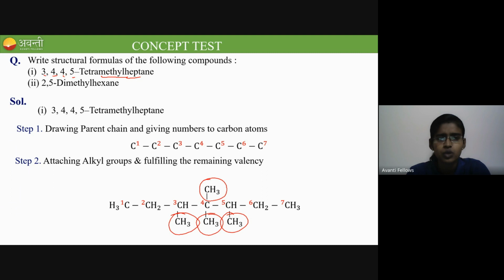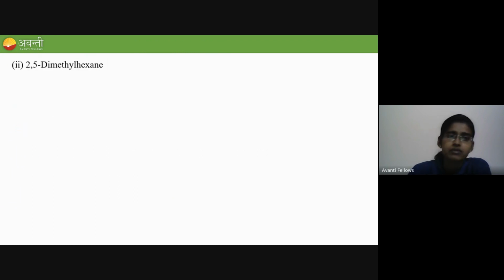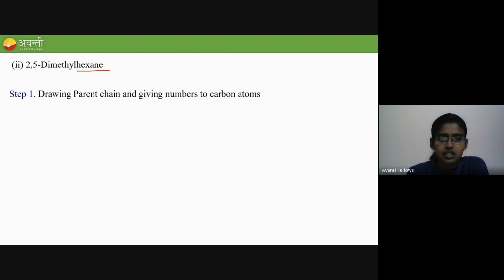Now let's move on to the second question. 2,5-dimethylhexane. Now in 2,5-dimethylhexane, how many carbon atoms will be there in the parent chain? It is hex, right? How many atoms will be there in the parent chain? Very good, Aisha. It is 6. So draw the chain and give numbers. Then attach the alkyl groups.